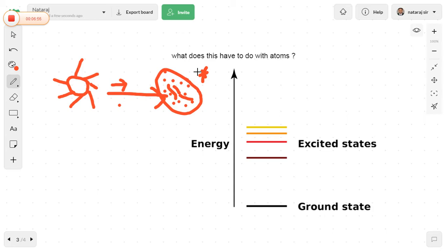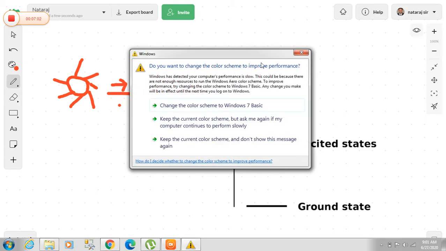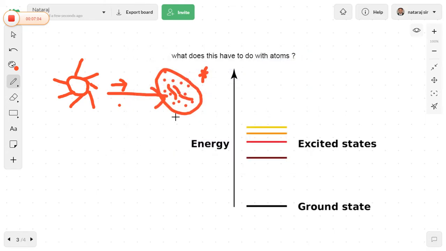At some point the atom loses its energy, and after losing it, the atom gets back to the ground state.